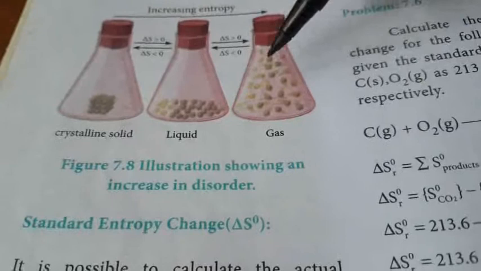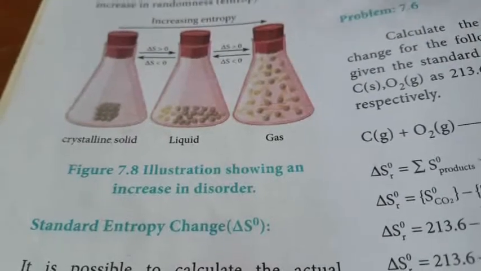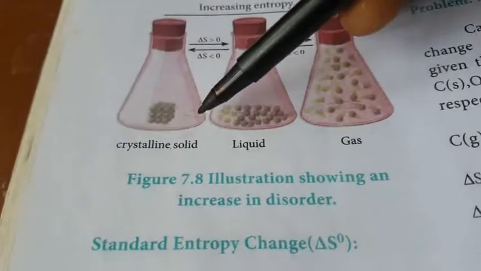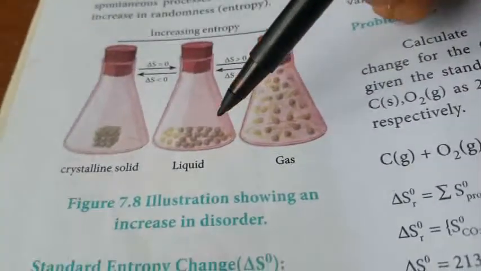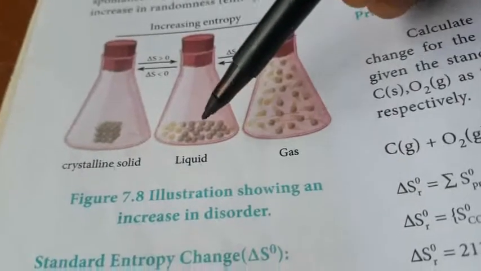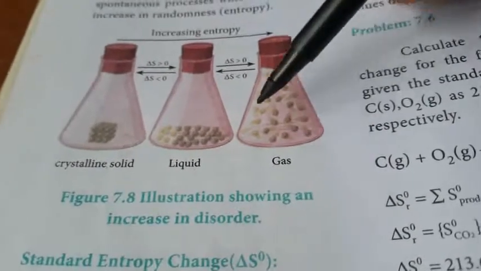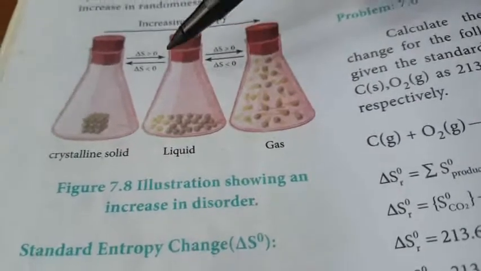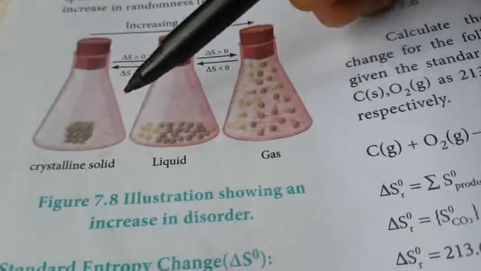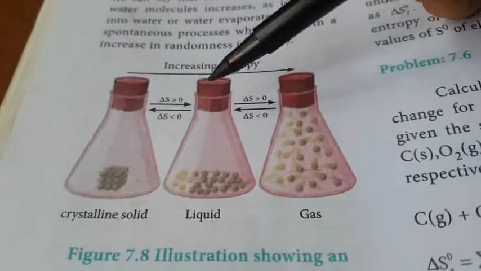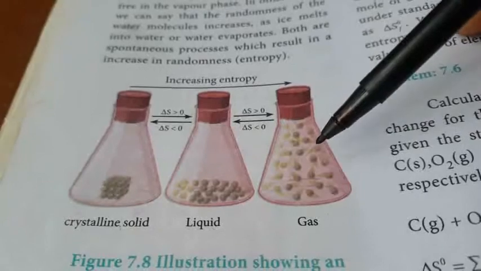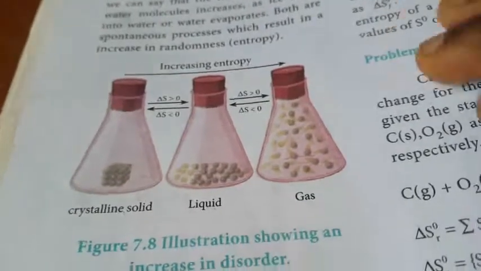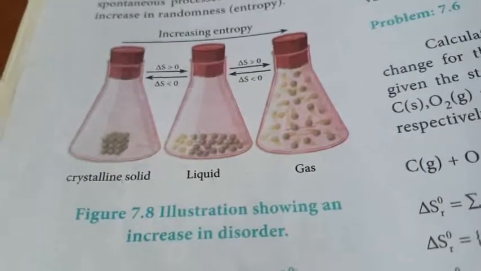The movement of the molecules: suppose they are arranged in a crystal pattern, then the water molecules become disorganized. This is the crystalline solid, that is an organized one, but the liquid is a disorganized one. This is the gaseous state, where the arrangement is irregular. So delta S is greater than 0, and when the liquid is converted into gas, the entropy automatically increases.